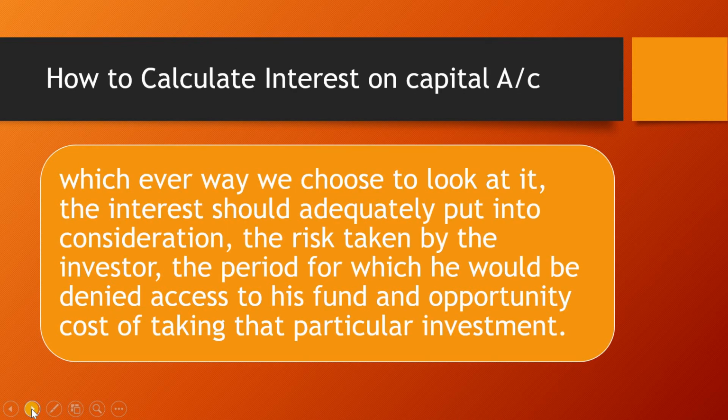So whichever way we choose to look at it, the interest should adequately take into consideration the risk taken by the investor, the period for which he would be denied access to his funds, and the opportunity cost of taking that particular investment.